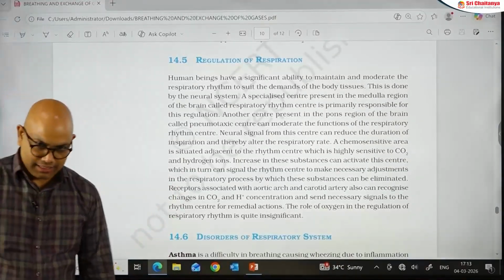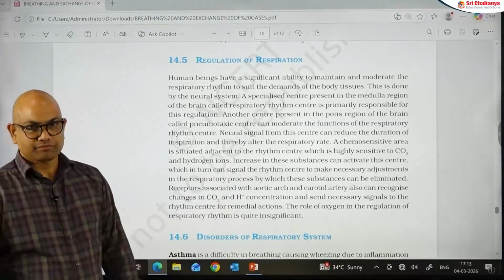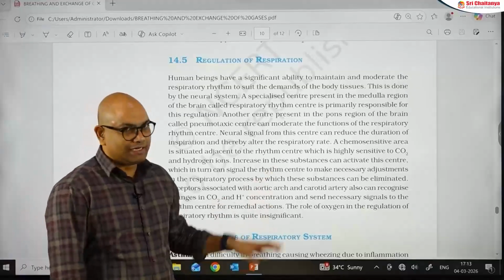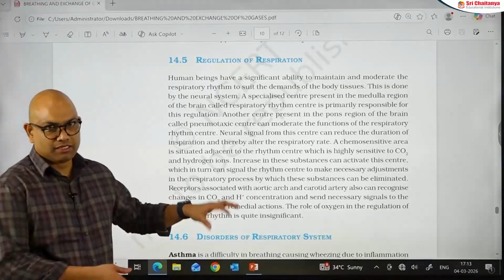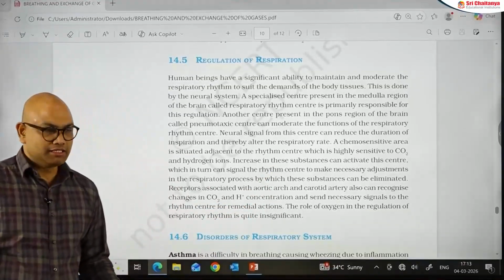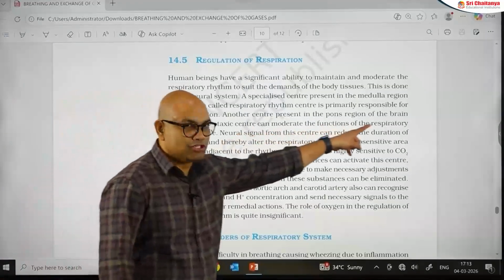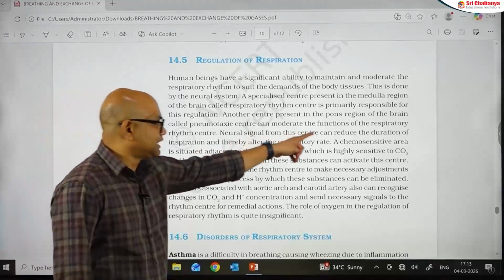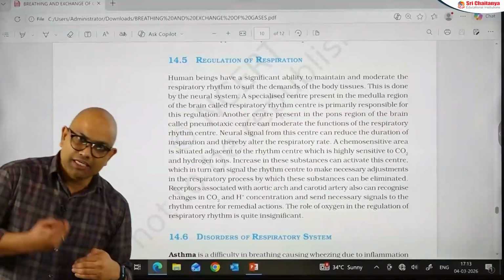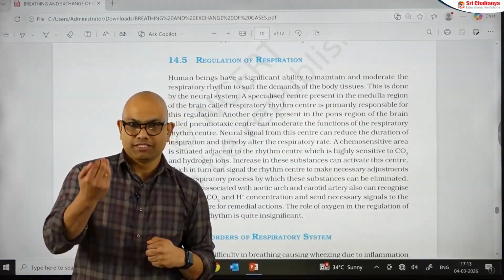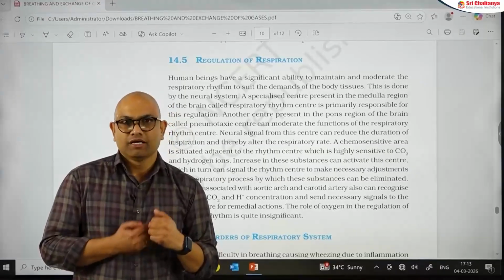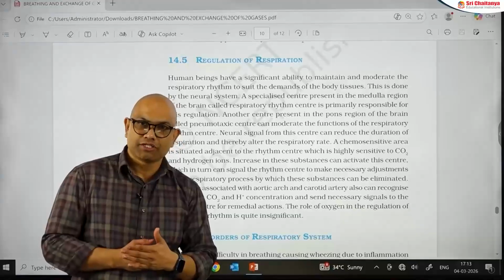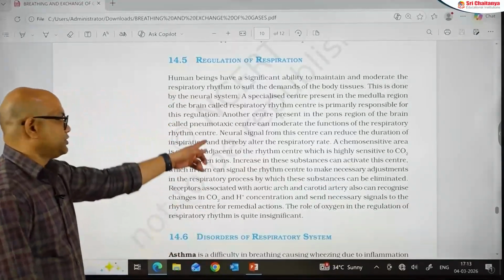The next center is the pneumotaxic center. It is located in the pons region. There are two important functions mentioned regarding the pneumotaxic center with respect to the NEET syllabus. One is that it can moderate the functions of the respiratory rhythmic center. Neural signals from this center can reduce the duration of inspiration. When the duration of inspiration is reduced, the rate of respiration increases. So, the pneumotaxic center can reduce the duration of inspiration and increase the rate of respiration.